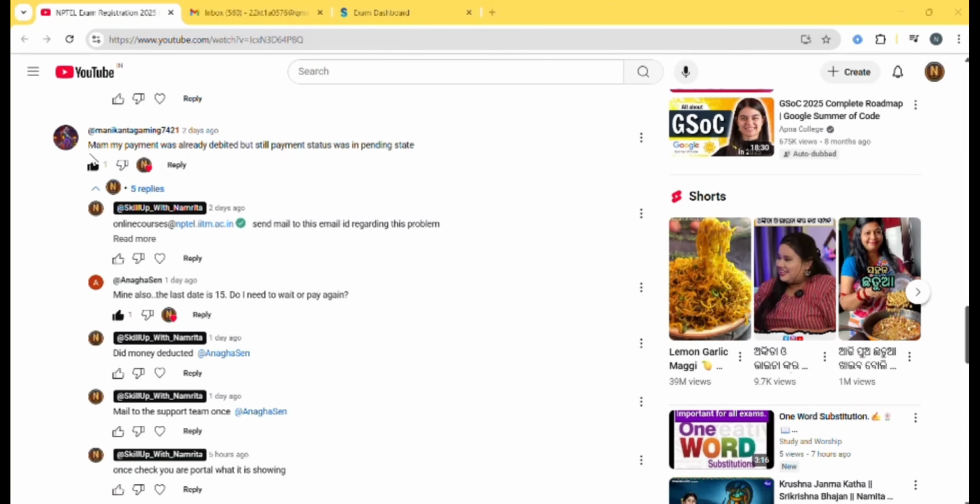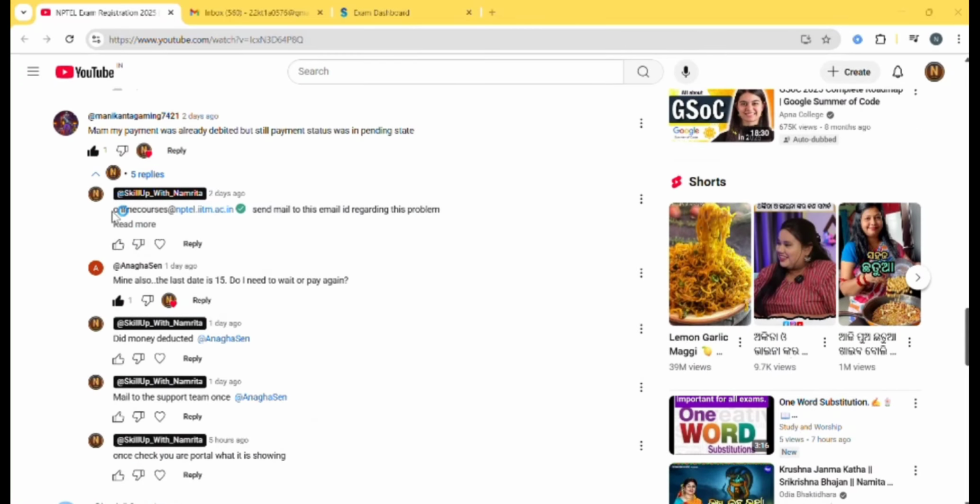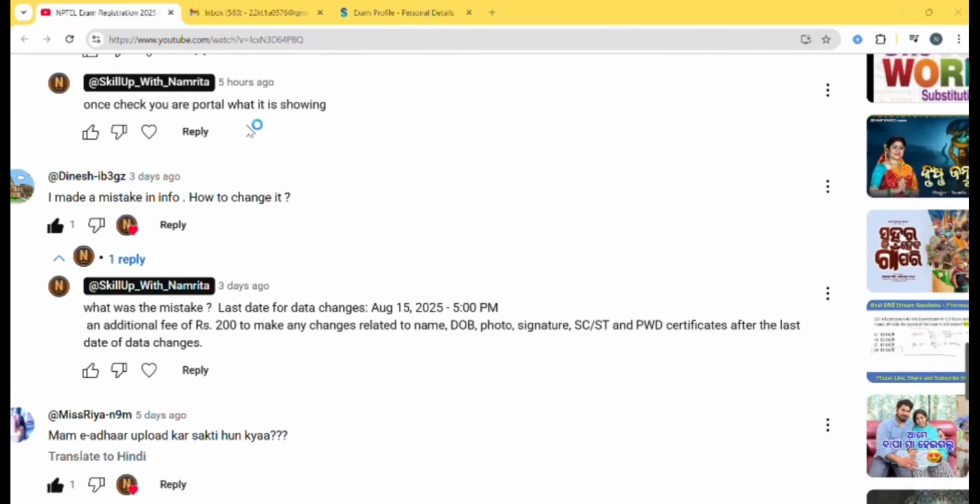And another person asked, my payment was already debited, but the payment status is still pending. Check your portal once to see what it is showing, or just mail the support team. Send an email to this mail ID. They can resolve the issue. Or refresh it once and start again, it might work.